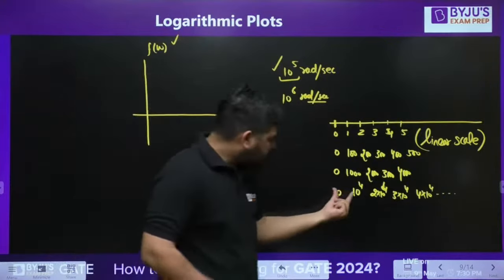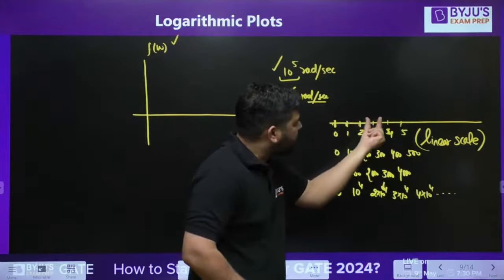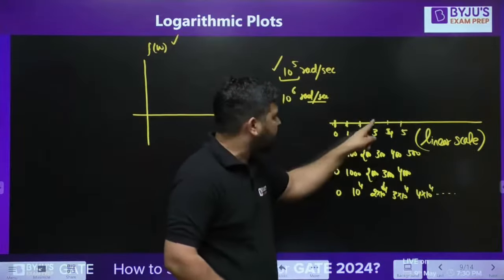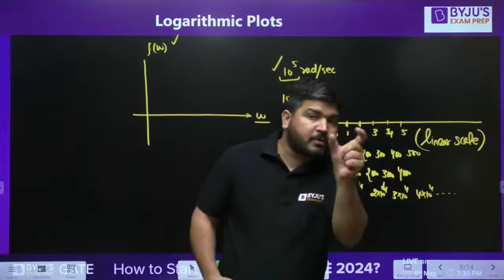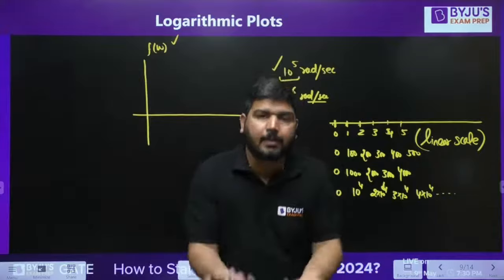Okay, let's say this step is of 10 raised to power 4 length. This is also 10 raised to power 4. This is also 10 raised to power 4. So if this is 0, this will be 10 raised to power 4. This will be 2 into 10 raised to power 4. This is 3 into 10 raised to power 4, 4 into 10 raised to power 4. It means every step is of 10 raised to power 4. Now to reach 10 raised to power 5, you have to take 10 steps.